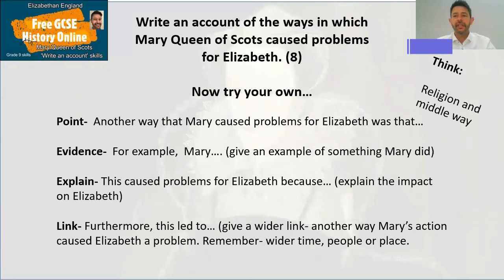So now your turn. Have a think about another idea. Does she destroy her religion and middle way by Elizabeth having to react to Mary's rebellions? You've already talked about rebellions quite a lot. You could talk about how it's a Catholic queen who's coming to succession and then is causing problems for Elizabeth because she has to control the Catholics who are rebelling, like Norfolk and Westmoreland and Northumberland, who are Catholic nobles. And that could be a little bit of a shorter paragraph, but link you to a bigger, wider issue of religion. I'll leave you to have a go at that.